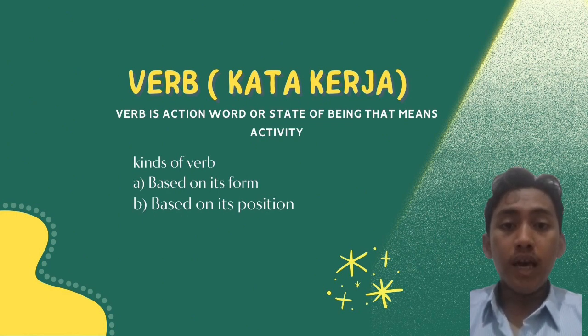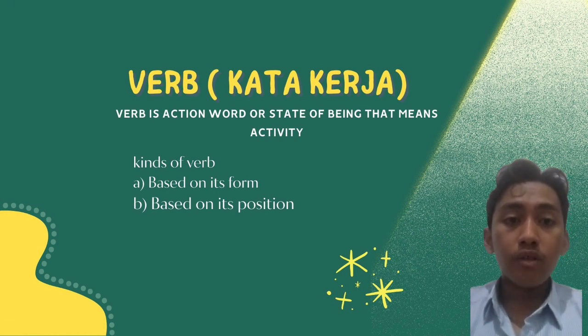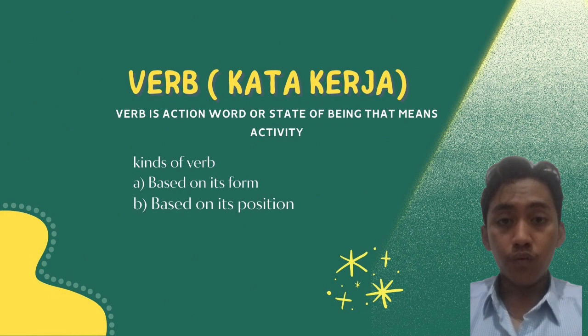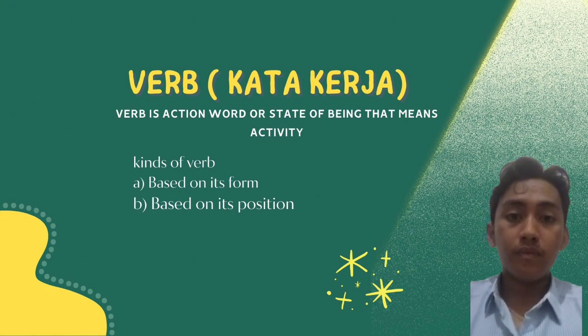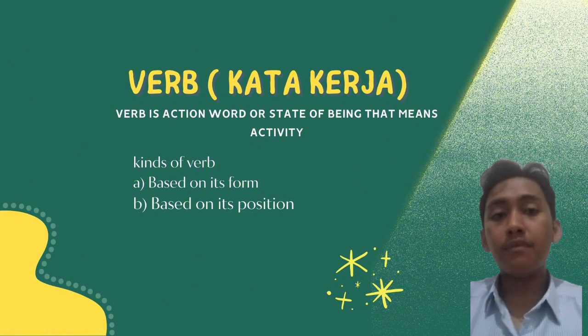Verb is the action word or state of being that means activity carried out by the subject. The kinds of verbs is divided into two. The first type is based on its form. Based on its form, there are three types. The first type is infinitive form. It means the verb one. For the example is sleep.